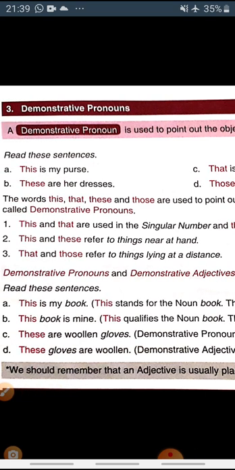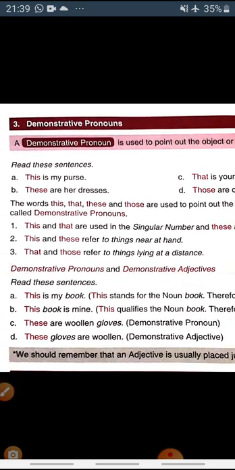This and these are used for the things which are nearby you. That and those refer to the things lying at a distance. So this, that, these, and those are the demonstrative pronouns, and these are also used in place of noun. And when they are used along with the noun to describe the noun, then they are demonstrative adjectives.